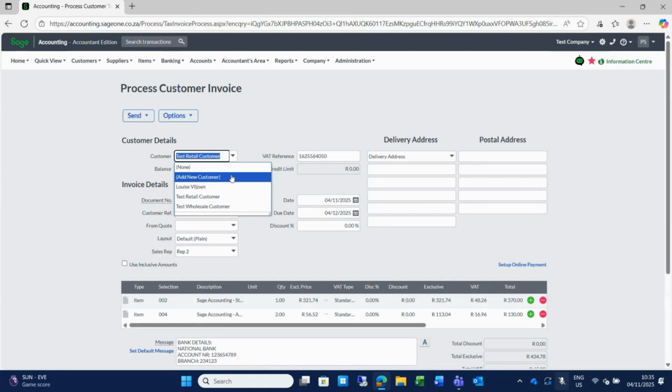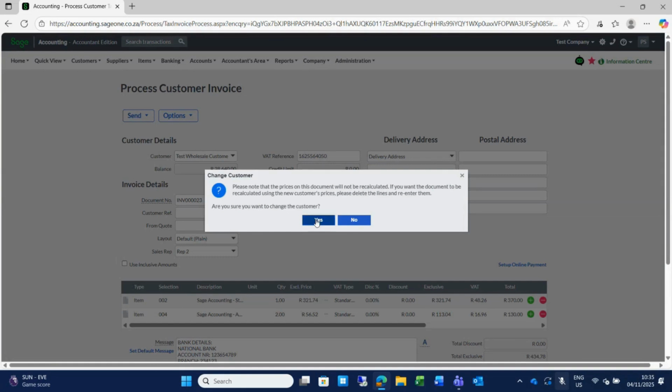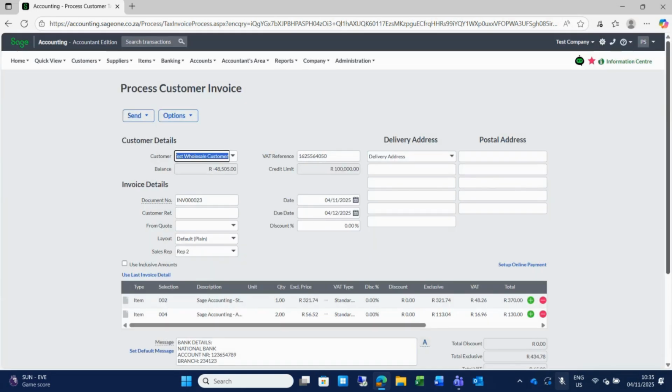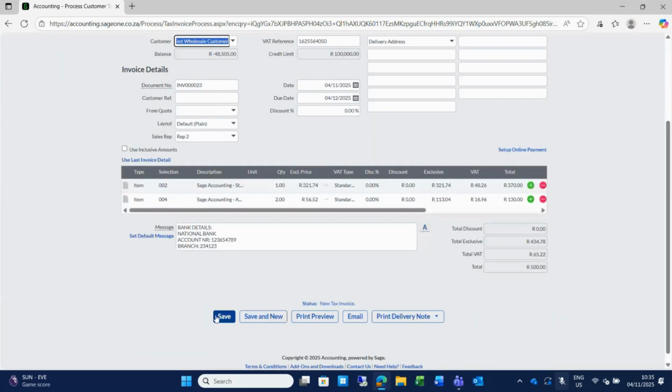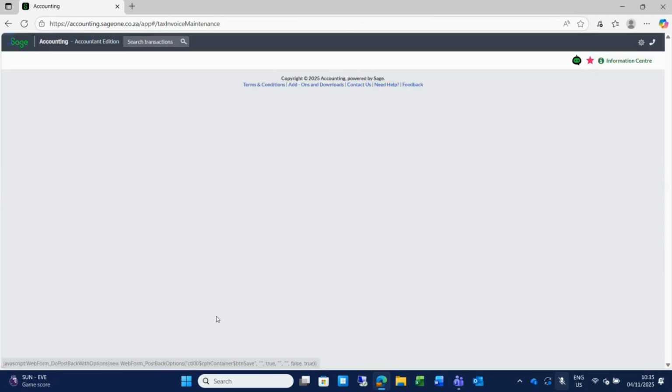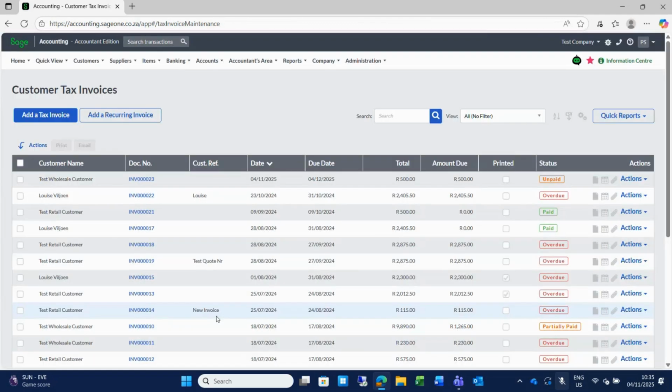Let's say it was the incorrect customer, so it should have been not test retail customer, but test wholesale customer, for instance. Yes, we want to switch the customer, and all of our details stay the same, and we just save to create our new invoice. So that could have been any change. It could have been a quantity, an amount, tax that maybe we processed incorrectly, but there we've done our new invoice as a re-invoice of our original one. Also now we ended up on the tax invoice screen because we've re-invoiced and done a tax invoice.